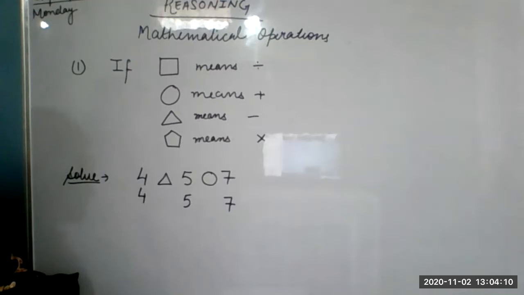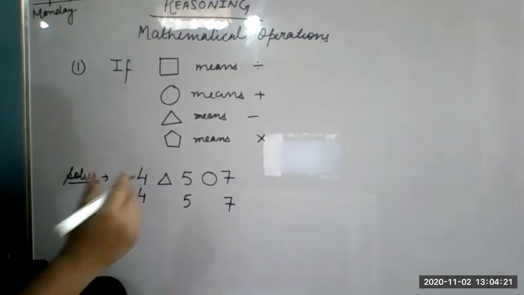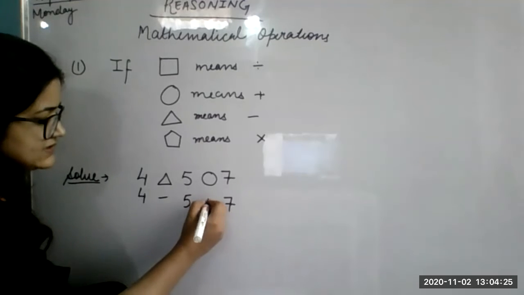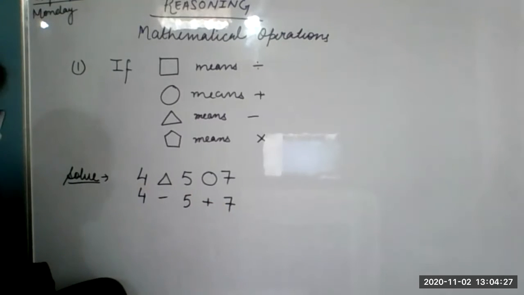Okay. Somebody is saying 6, somebody is saying 8. See the difference in answers. There will be only one answer. See, triangle means minus and circle means plus. Tell me how many plus numbers are there? What are those numbers which have a plus before them? Tell me.